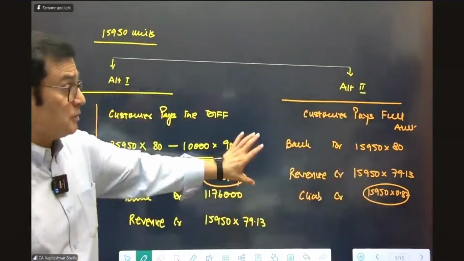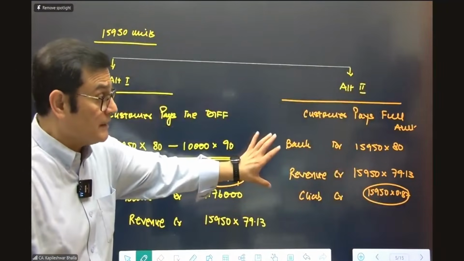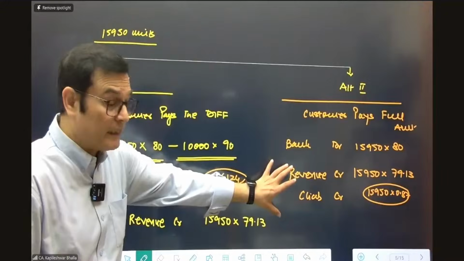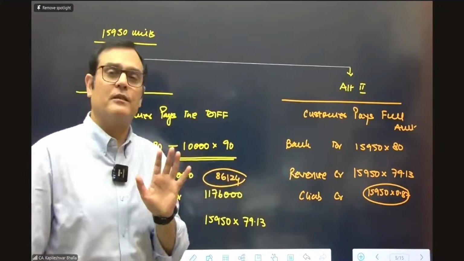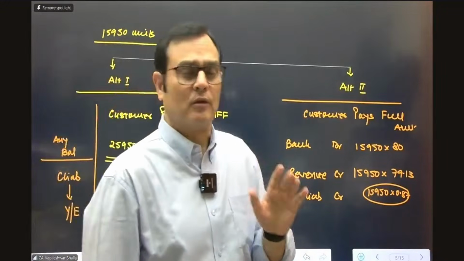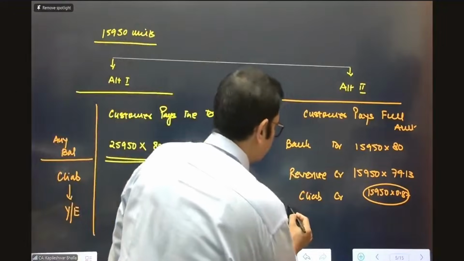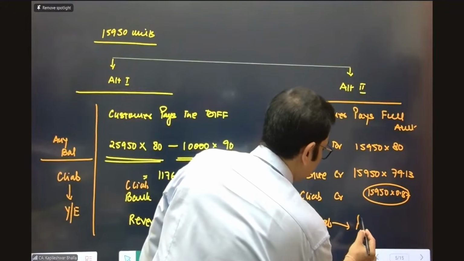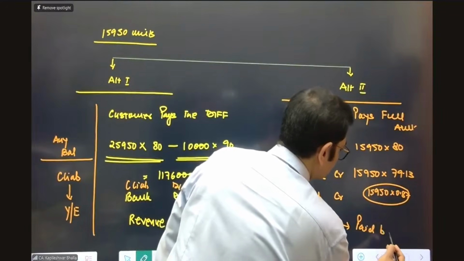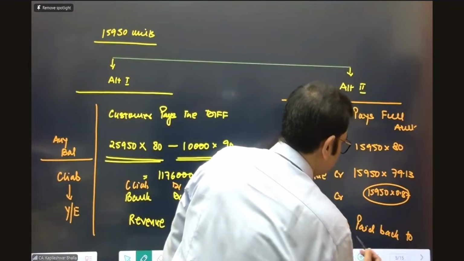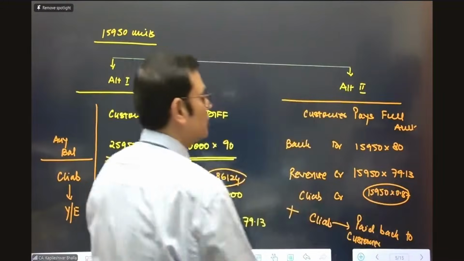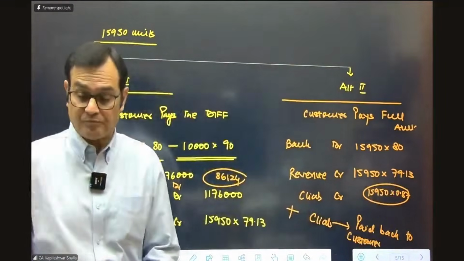So this is a situation where the customer says, I'll pay you the full amount itself at the rate of 80. The revenue is taken at the weighted average price, and the difference gets adjusted in the contract liability. Later, the money in the contract liability can be paid back to the customer at a later stage. Since he's paid the full amount of money, you can repay the difference back.